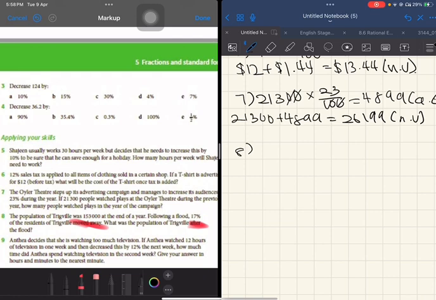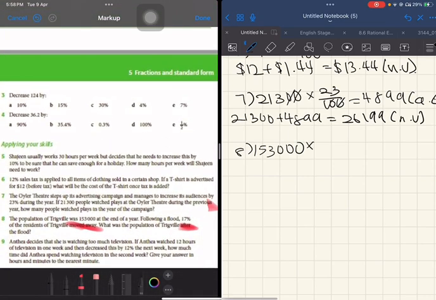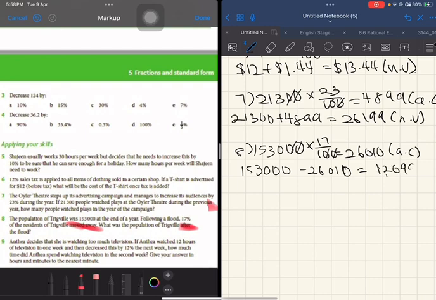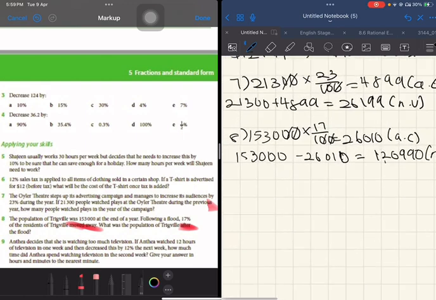Two zeros, okay, times 17%. Discard the zeros, you get the answer, this is the absolute change. And then subtract it because they moved away. So the population will decrease. Then you get the answer to question 8.